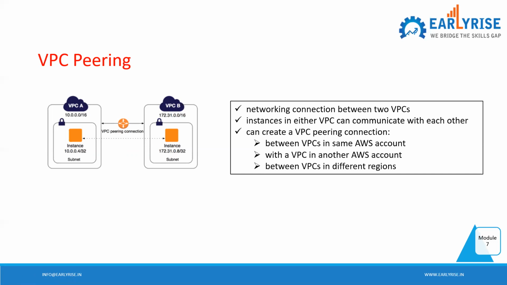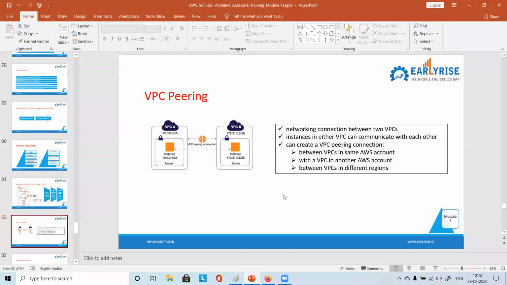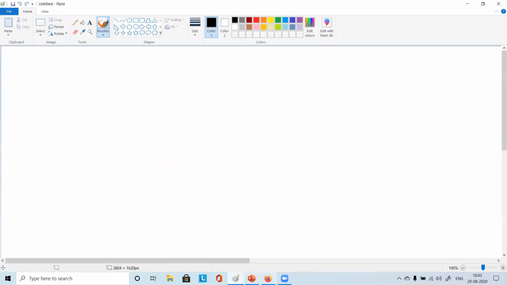Understood? So VPC A is peered to VPC B, VPC B is peered to VPC C, right? So let me just draw it.